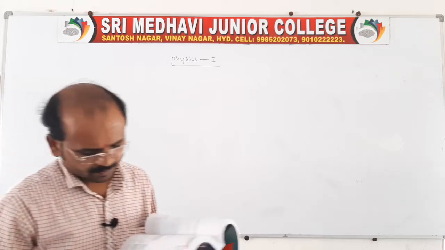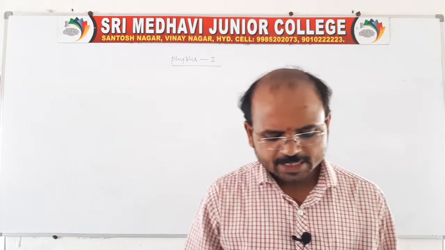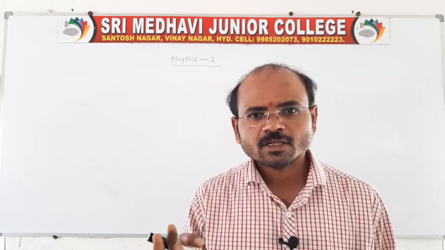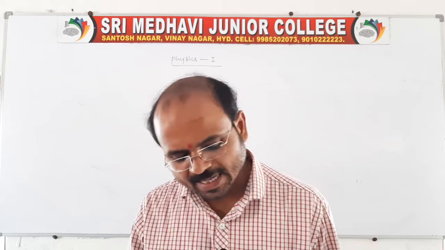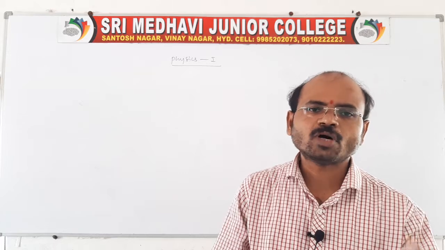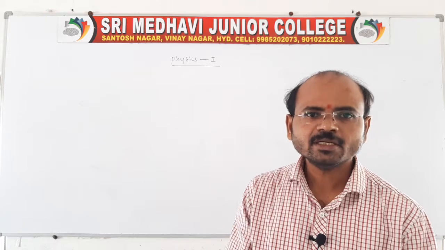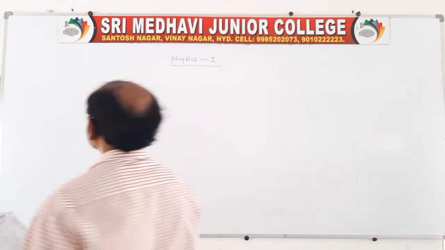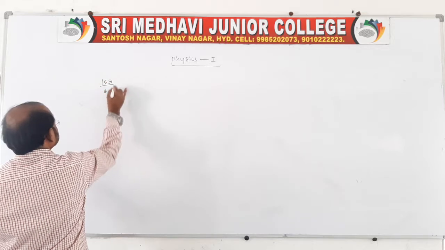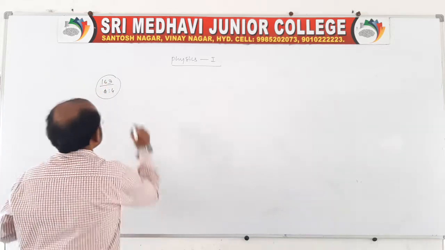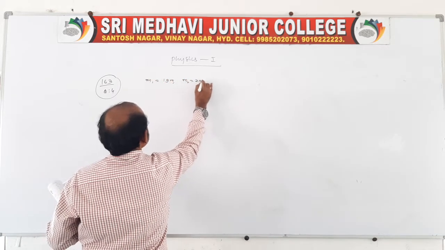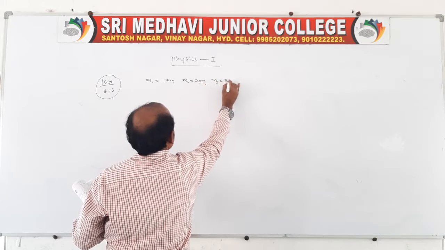I'll read the question, right? Instead of taking this problem directly, I'll tell you in a simple way, then after that you do this problem. You take up to 3 particles, not up to 100 particles, because a little complication is there. Instead of taking 100 particles, I am changing question number 4 like this: particles of masses M1 is equal to 1 gram, M2 is equal to 2 gram, M3 is equal to 3 gram.